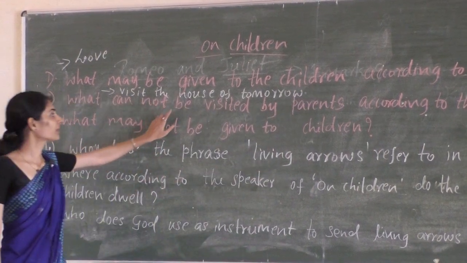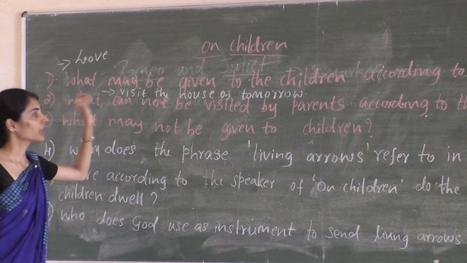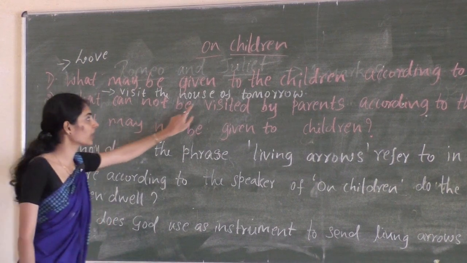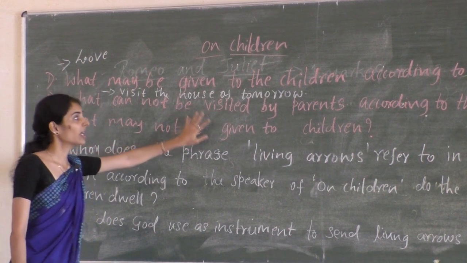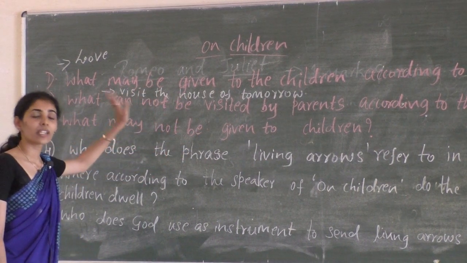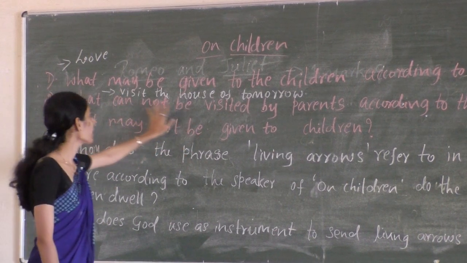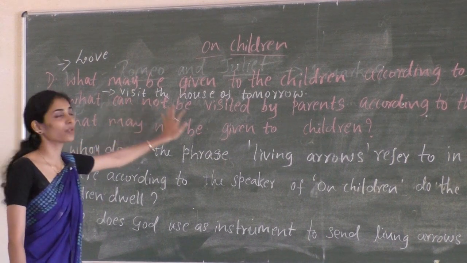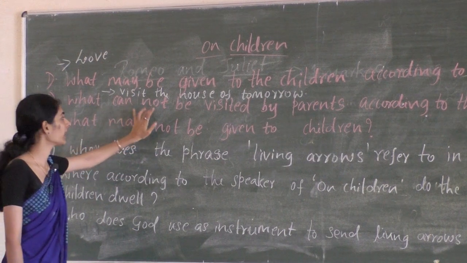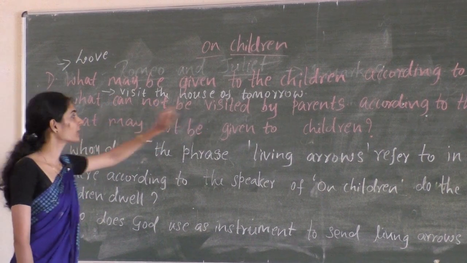So the meaning of this phrase, house of tomorrow, is future, but in the examination you have to write the exact word which is prescribed in the textbook, and that exact word is house of tomorrow. Here what the prophet meant is parents cannot guess or predict the future of their children, which is why he says that the future cannot be visited by parents. But the answer you have to write is: parents cannot visit the house of tomorrow.